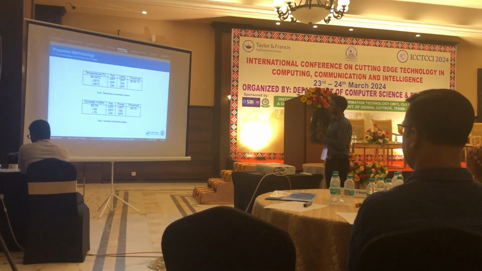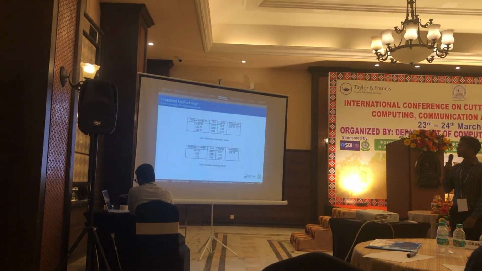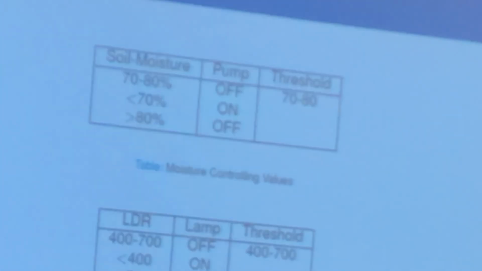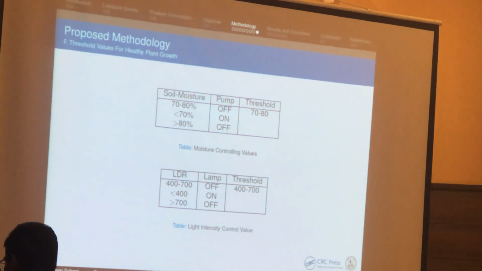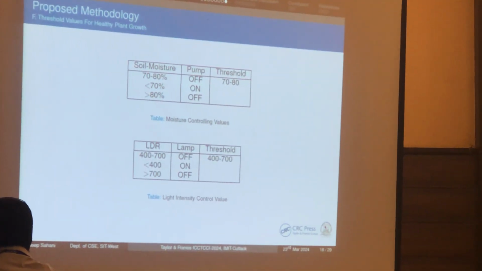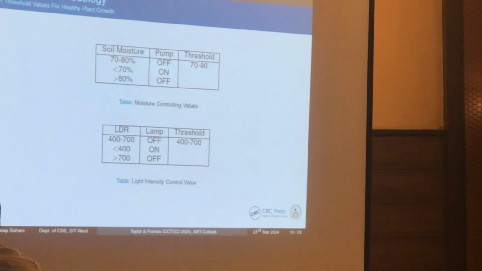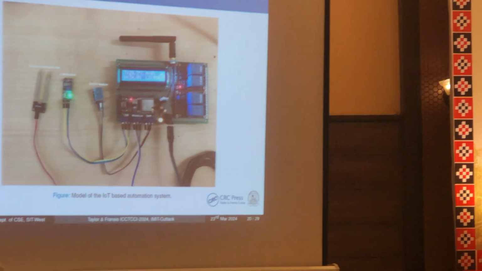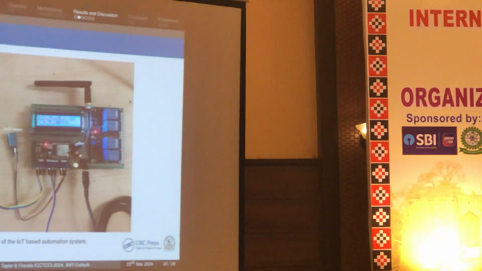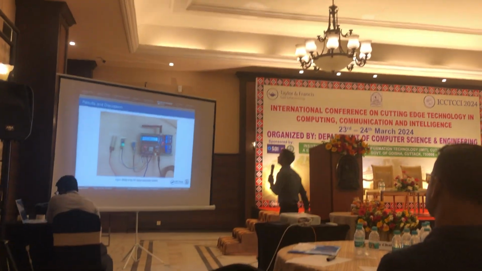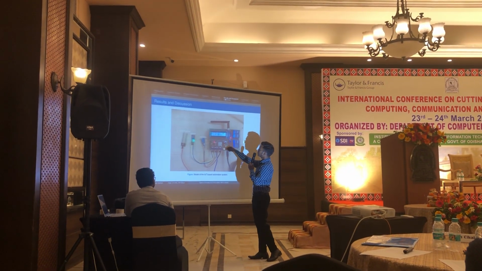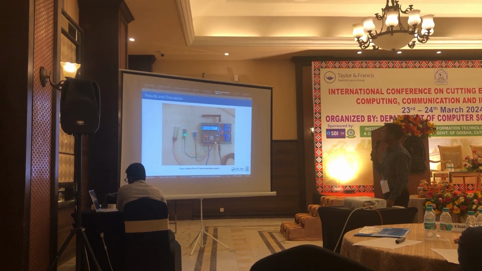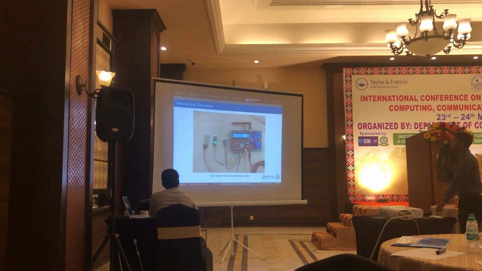These are the relationships between temperature and the states of the output device actuators. Next, these are the relationships between soil moisture and pump state, and the lamp state and LDR value state. Now, this is the actual model. The model works on 12 volt DC. This is the 5 volt power supply converter, because all the devices you are looking at work on 5 volts, so there is a need for a step down.